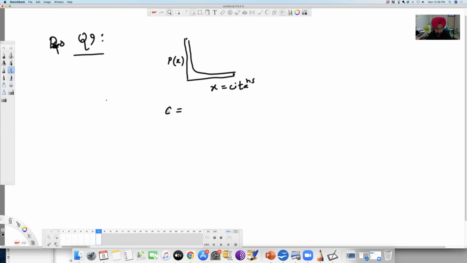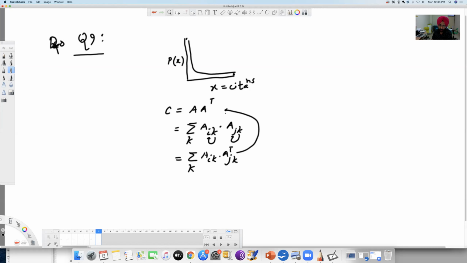So C is given by A transpose, right? Which is basically, in the expanded form, this tells you how often K is citing I, as well as how often K is citing J. K is citing J and K is citing I. So this can be rewritten as A_IK times A_JK transpose, and in the matrix form we get this.